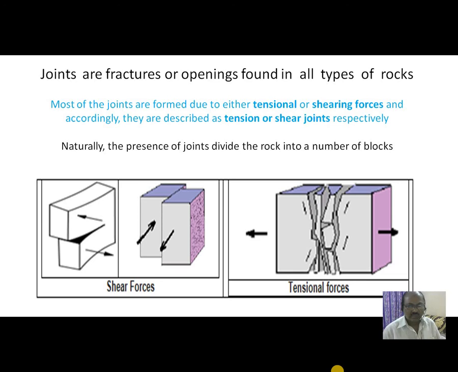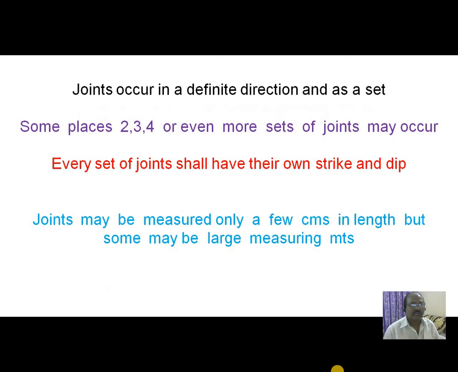Naturally, the joints present in the rock divide it into a number of blocks. Joints occur in a definite direction and as a set. In some cases, we can find joints in 2 sets, 3 sets, 4 sets or even more. Every set of joints has its own strike direction and own dip direction.